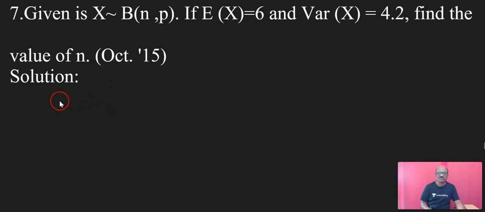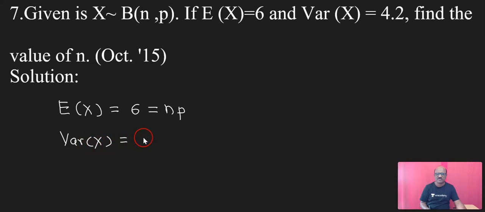E of x is equal to 6, which is equal to np. And the variance of x is equal to 4.2.